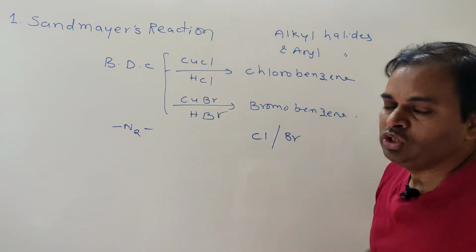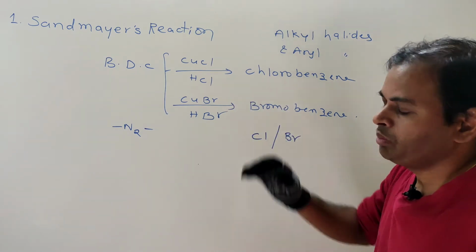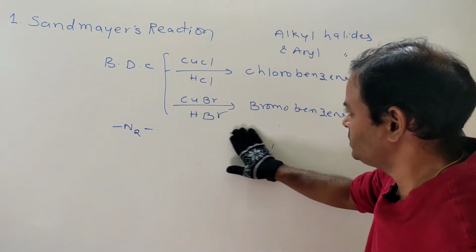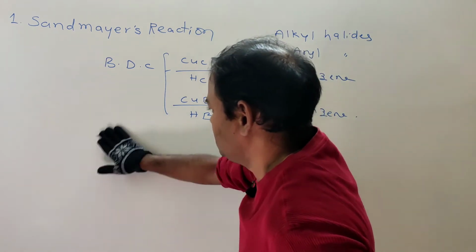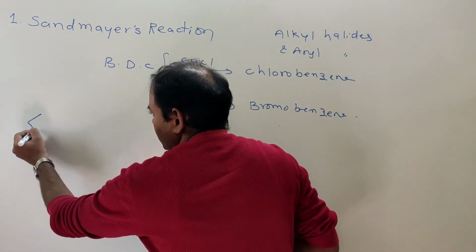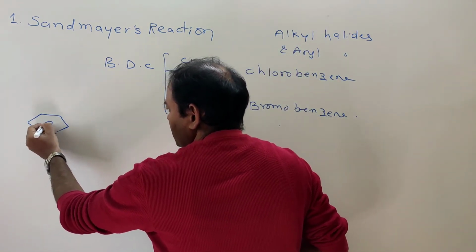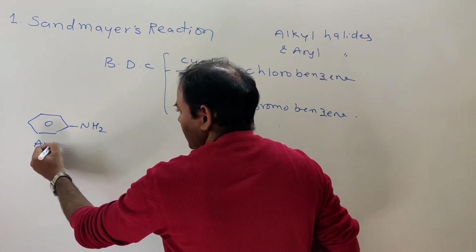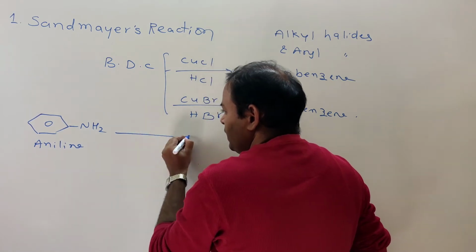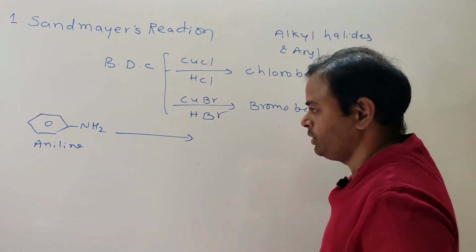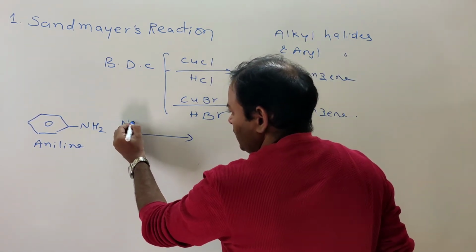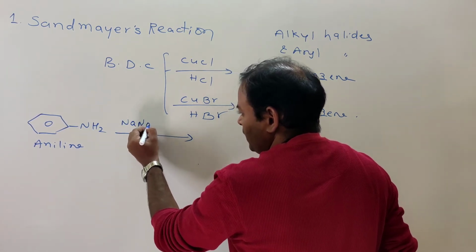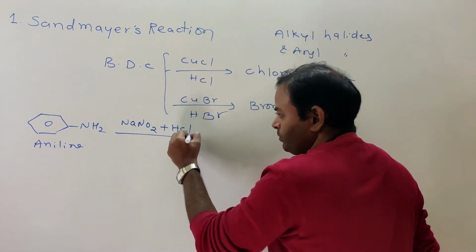Now, what is benzene diazonium chloride? How to prepare benzene diazonium chloride? Here, we should start with aniline, C6H5NH2. What is this? Aniline. This aniline, by diazotization with the diazotizing mixture NaNO2 plus HCl.